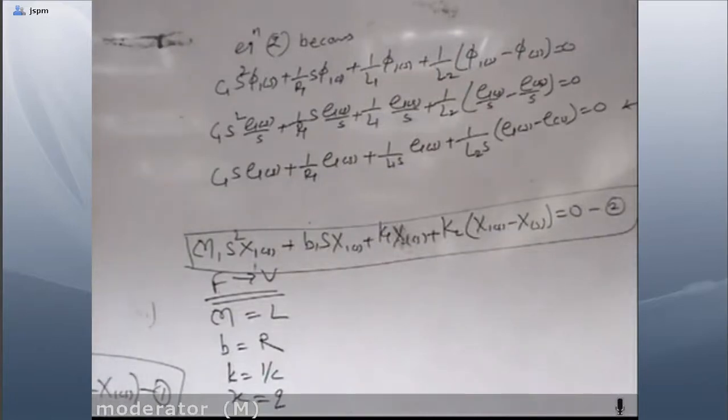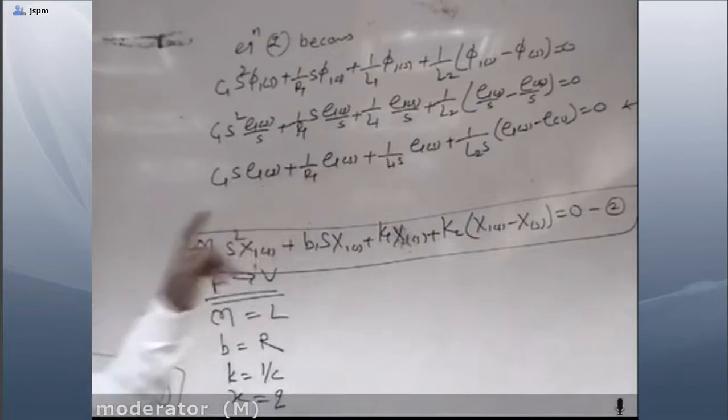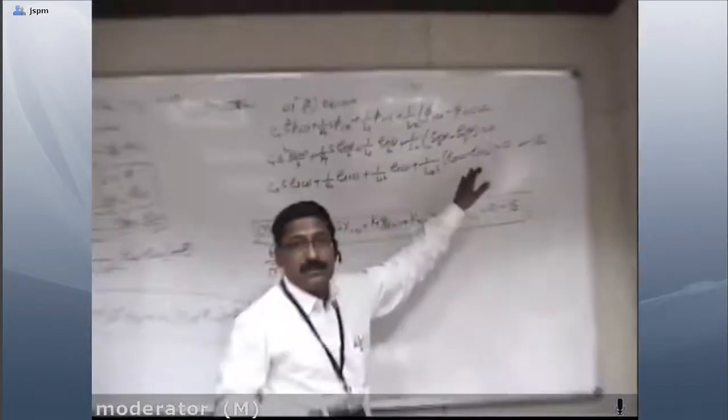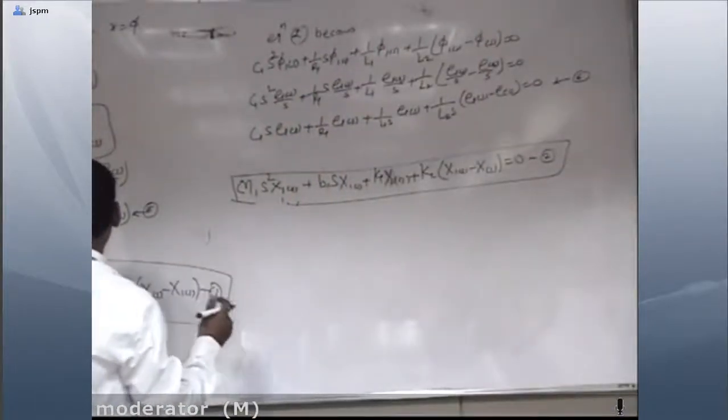Now these are equation number 5 and equation number 6. These are the current analogous equations of the given mechanical system. With the help of these we have to construct the circuit. As in the force-voltage analogy, elements having common current, that is current from the first part as well as the second part, we connect in parallel. Here the voltage drops are E1S and E2S. Elements having both voltage drops are connected in series and the remaining should be connected in parallel. So here I will draw its circuit diagram from equations 5 and 6.